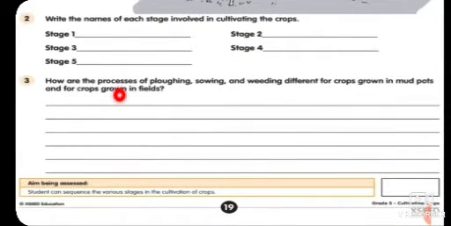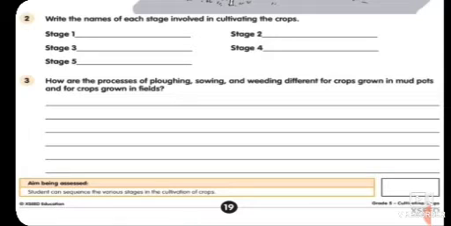How are the processes of plowing, sowing and weeding different for crops grown in mud pots and for crops grown in a field? So students, as you know about mud pots and fields, there is an important difference between them: a mud pot is very small scale, and if we talk about the field, it is done on a very large scale.